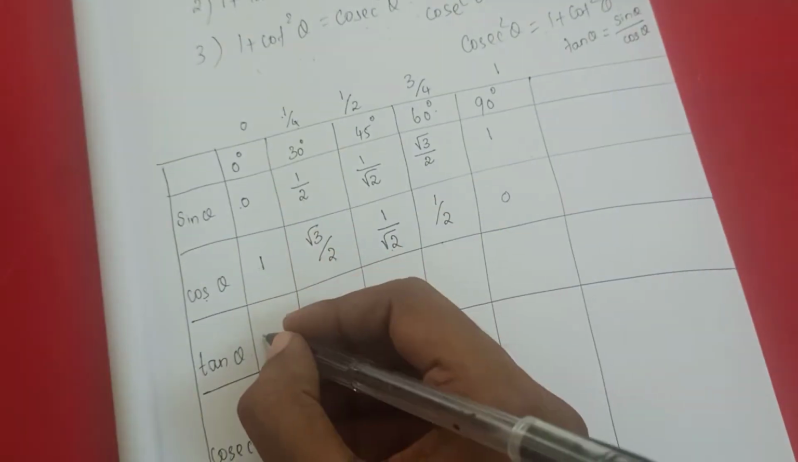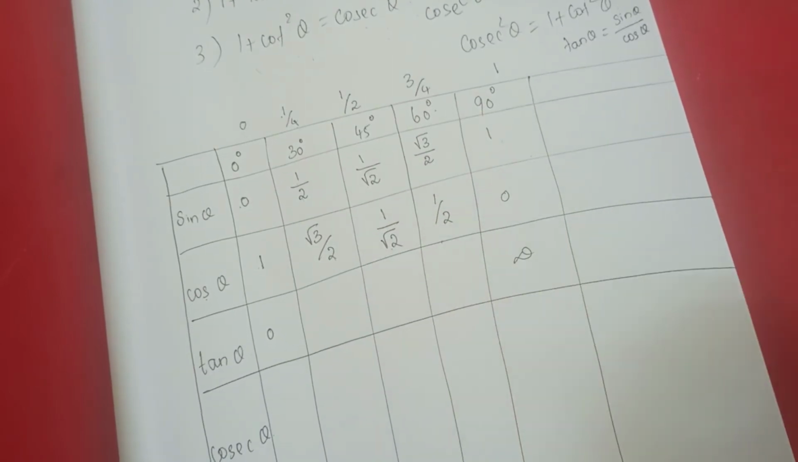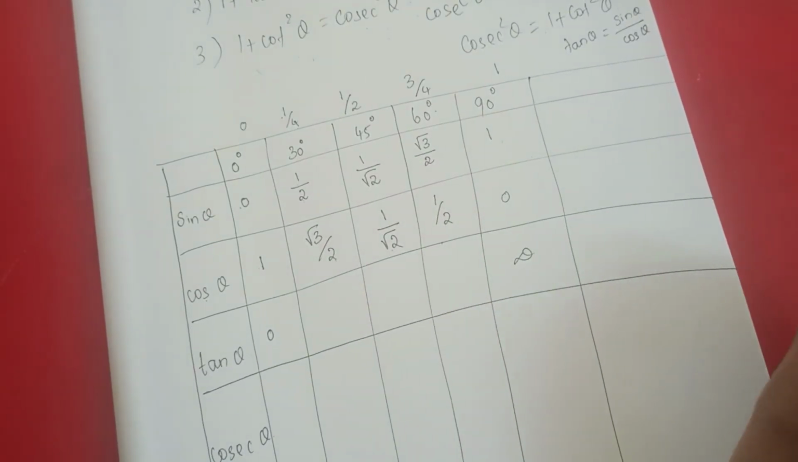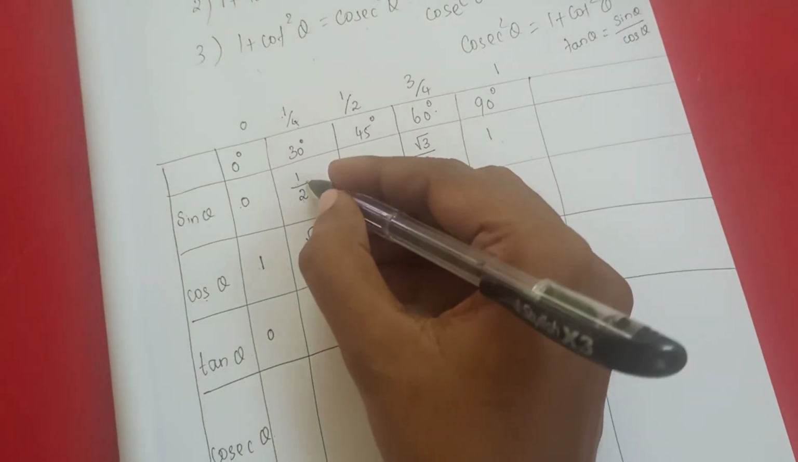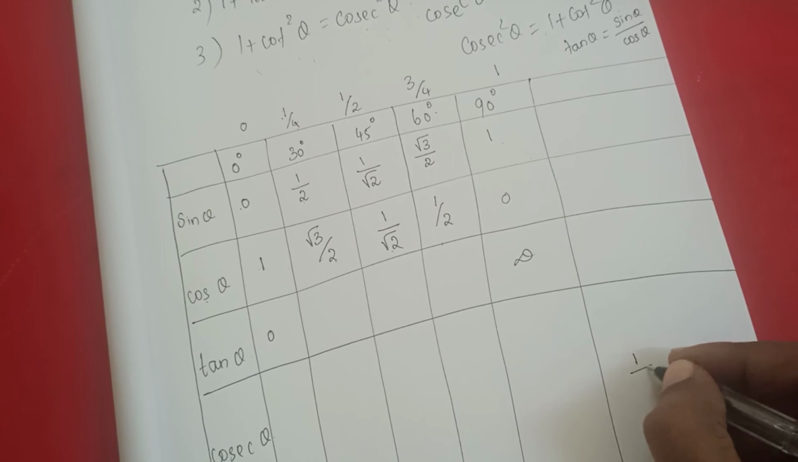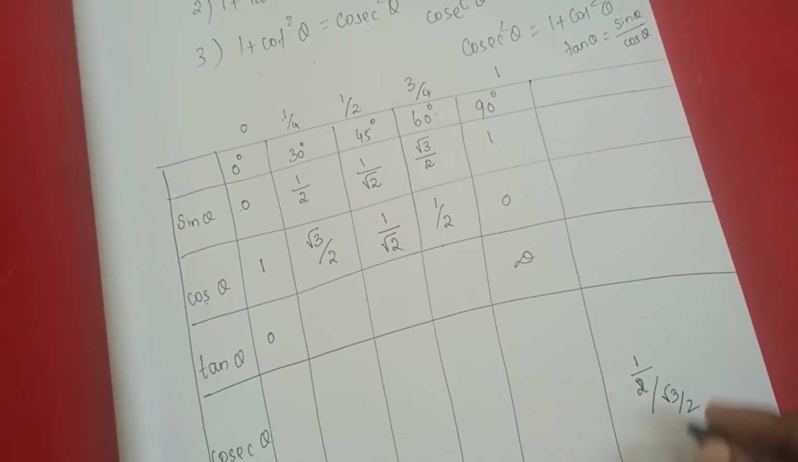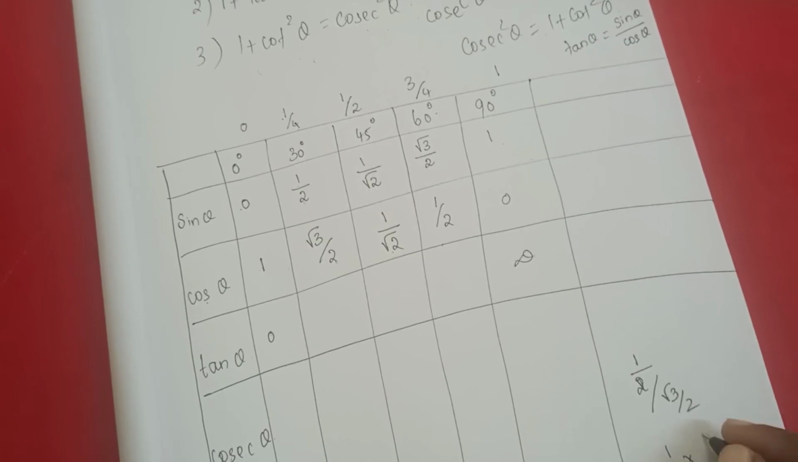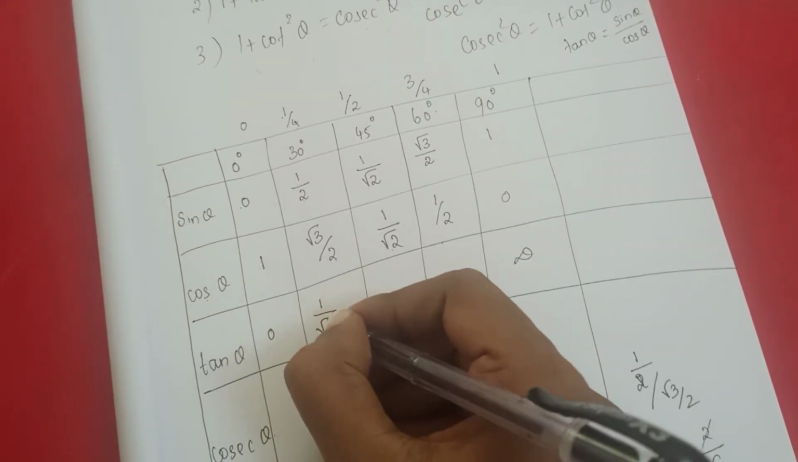0 divided by 1, the value is 0. Same as that, 1 divided by 0 means undefined value. You keep it in mind. Then 1 by 2 divided by root 3 by 2. So this will go up: 1 by 2 into 2 by root 3. So this will get cancelled. 1 by root 3. Understand?